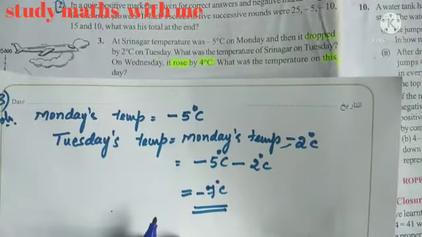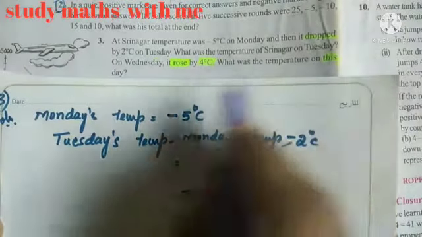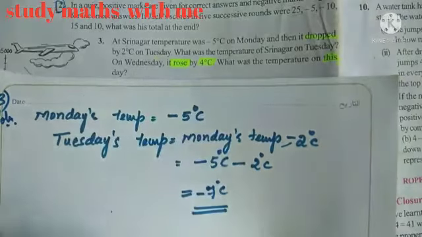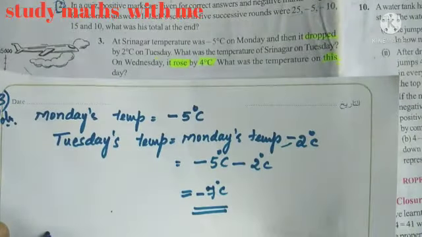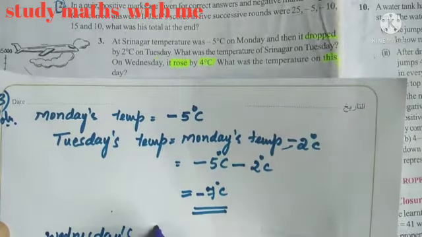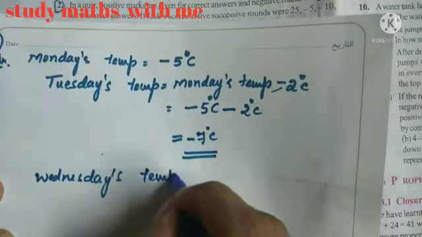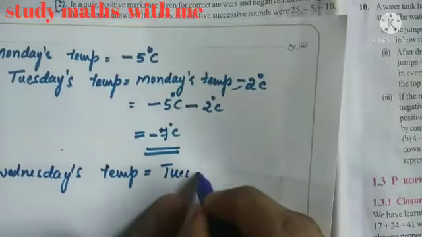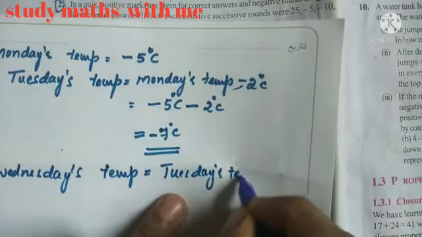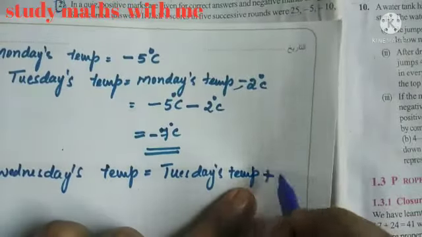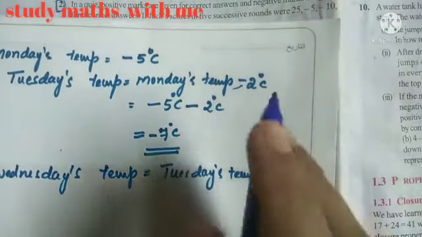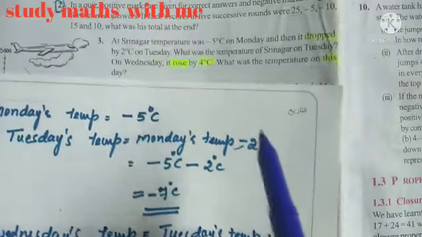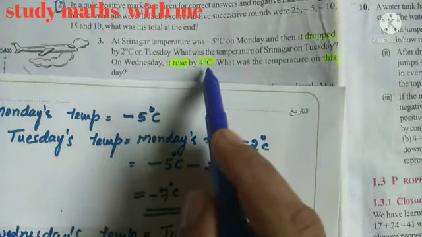Now, second part of this question. What was the temperature on this day? That is on Wednesday. So, Wednesday's temperature. Wednesday's temperature is Tuesday's temperature plus 4 degree centigrade, because in the question they said it rose by 4 degree centigrade.